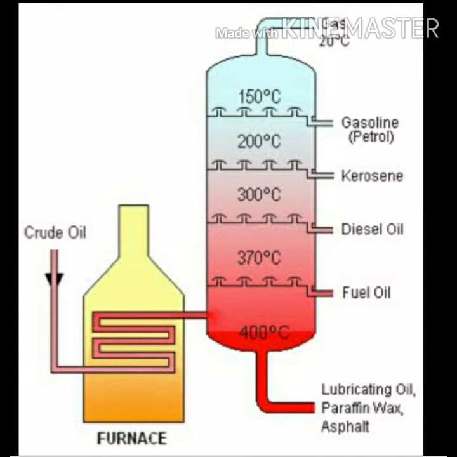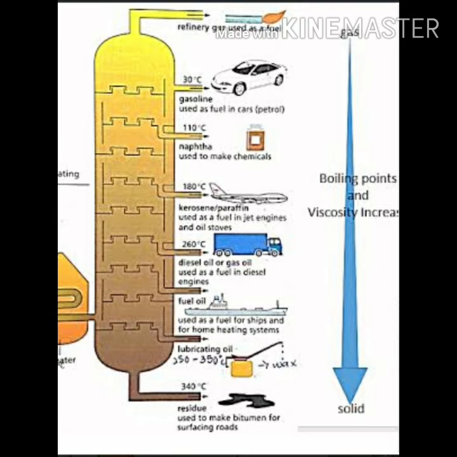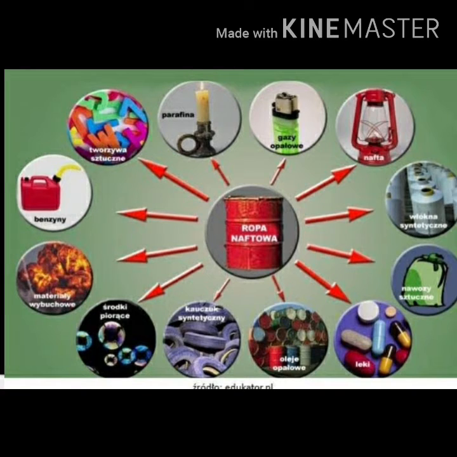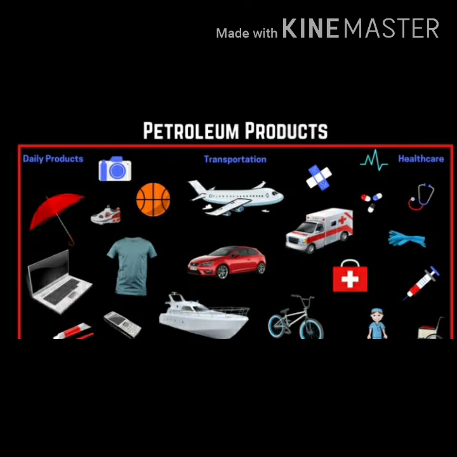Look at this image. When crude oil is refined, we get different products from gas to solid, and these are used in making different materials like candles, wood polish, tires, chemical fertilizer, Vaseline jelly, cosmetics, dyes, etc.